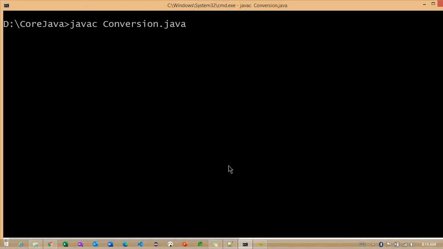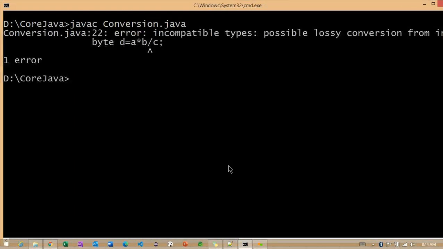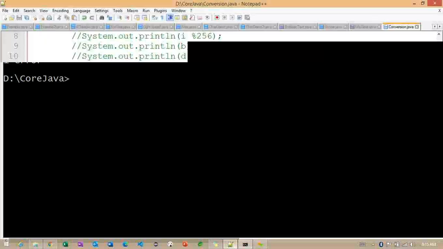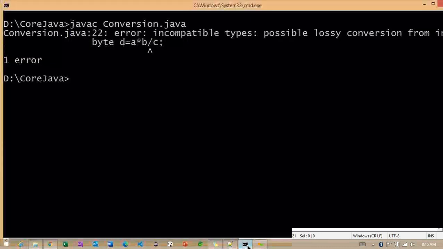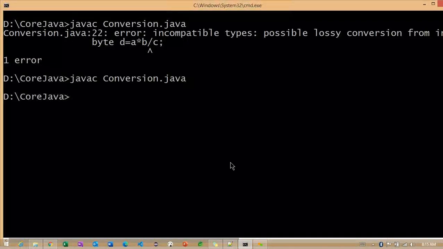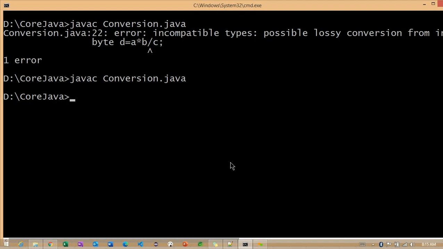Let me clear the console and compile the code. So now here we are having the problem. What is providing this particular error here? We cannot use this output as a byte here. So let me check with the int here. It is compiled successfully.